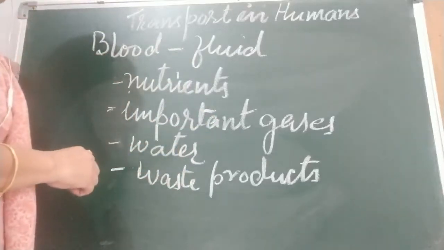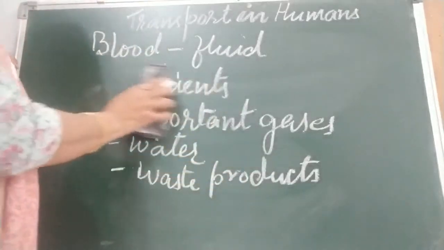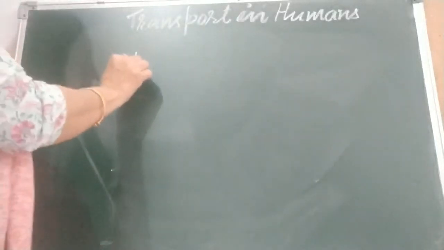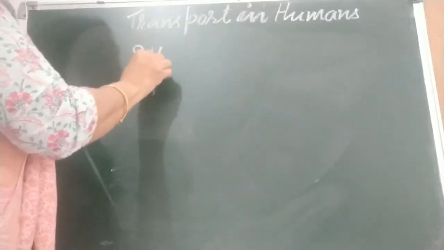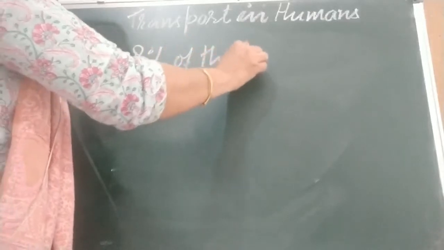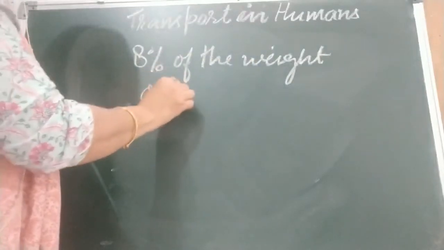Blood consists of... A fact about blood: whatever the weight of our body, do you know how much blood is there in our body? 8% of the weight of the body is the weight of blood.